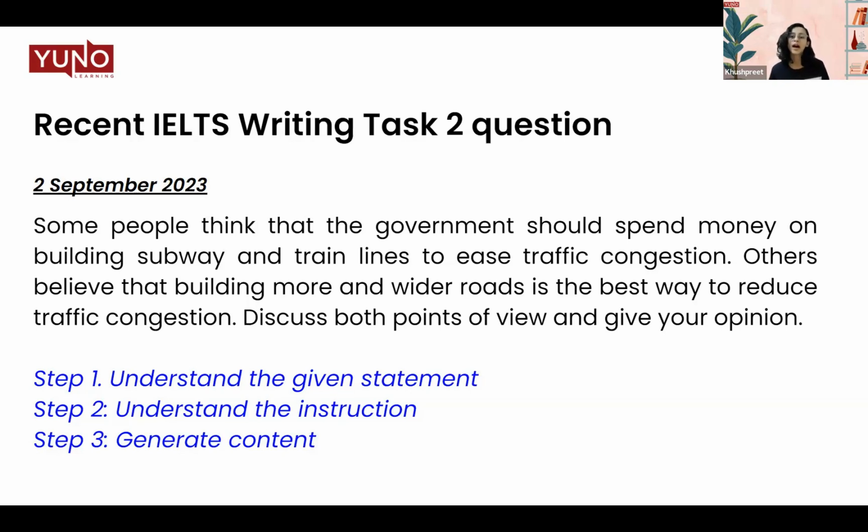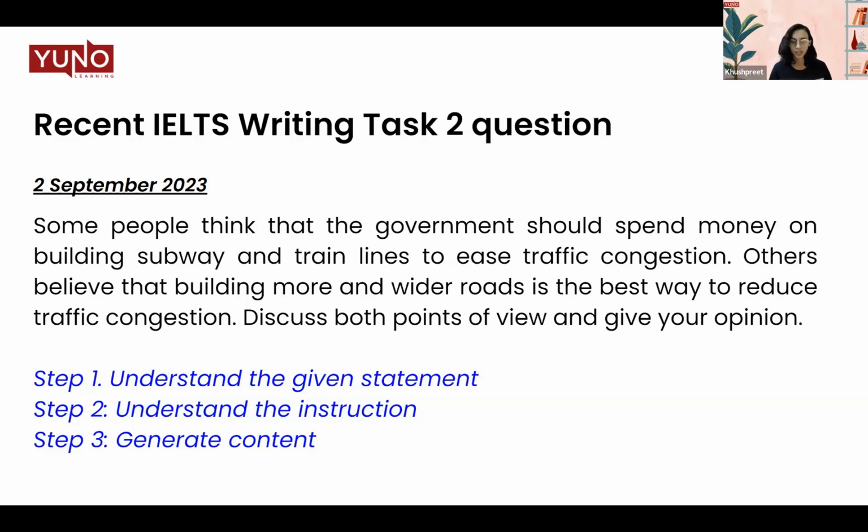But when I talk about a balanced opinion, that is when you say, yeah, but both of these could be used for reducing the traffic congestion. So that is when you have a balanced opinion. So these are the two kinds of opinions, one-sided opinion and balanced opinion. Both of these demand a different approach to the essay. We'll be discussing that in just the next slide, but let's move on to step 3.